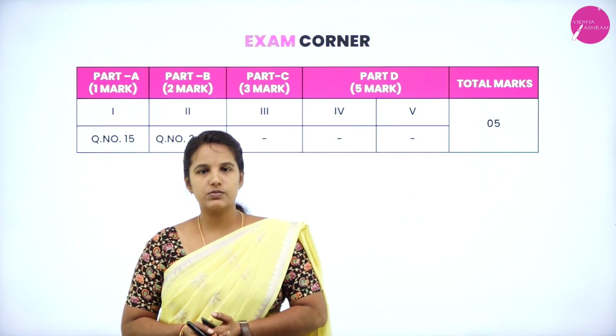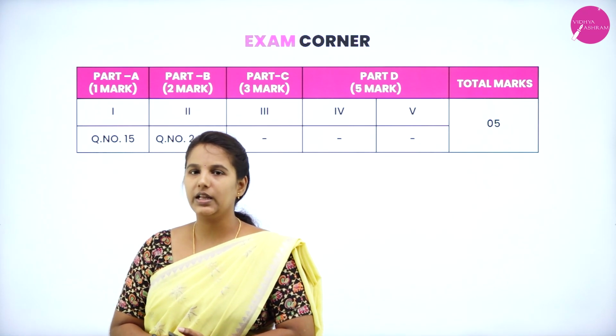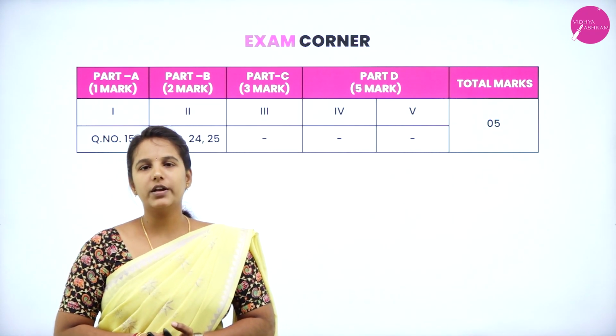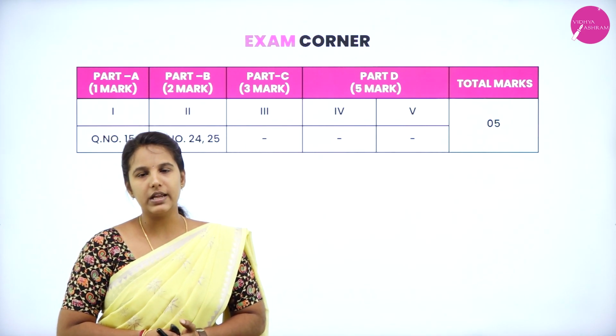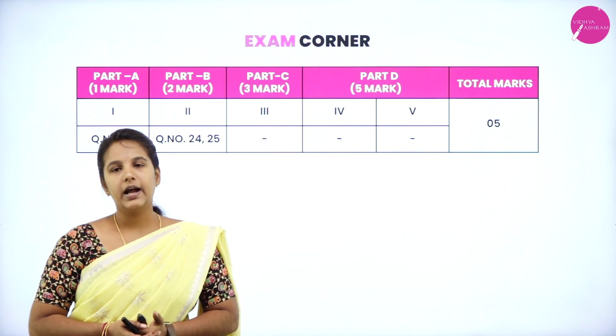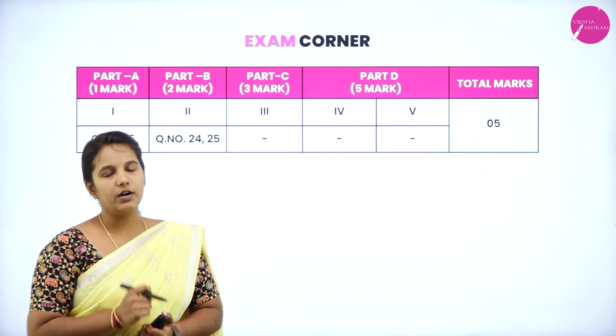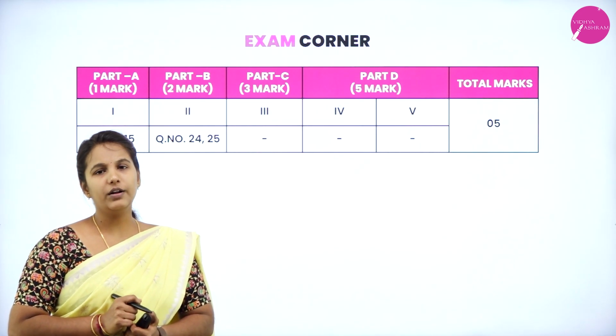Before going to discuss this unit, let's see the weightage of this unit. Since we all know that this is the smallest unit in your organic chemistry, which carries 5 marks, we can expect only a 1 mark question and a 2 mark question.